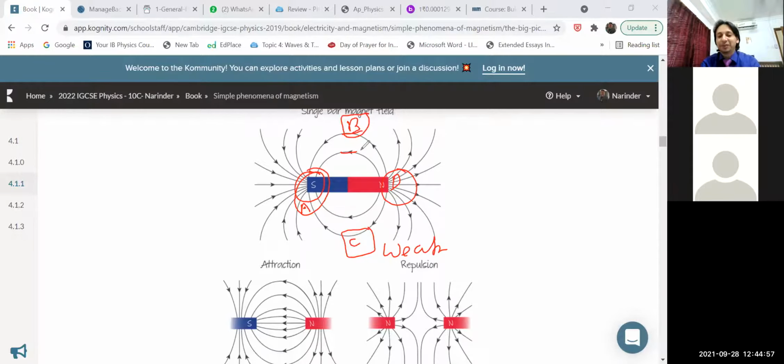Closer, strong force. And in magnets, the entire strength of the magnet is based on where? At the poles, the North Pole and South Pole. That is the strong power of the magnet.